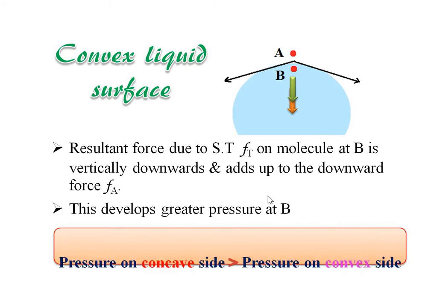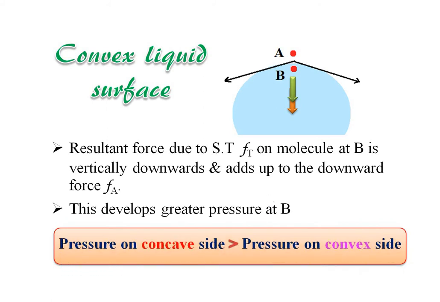So from this, pressure on concave side is greater than the pressure on the convex side. That means here inside pressure is greater than the outside pressure. Remember this sentence, it is very important. Pressure on concave side is greater than pressure on the convex side. So this one is the second type of the liquid surface, that is convex liquid surface. So let's see the third type.